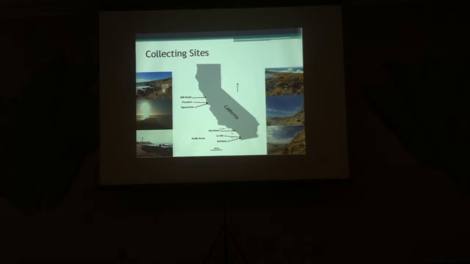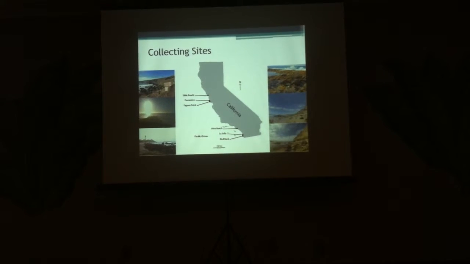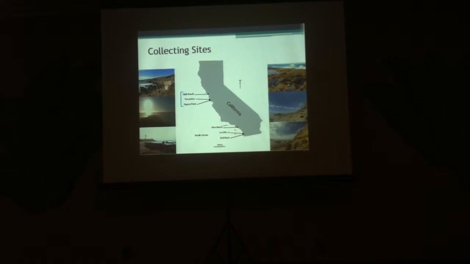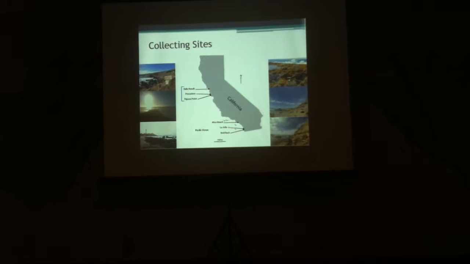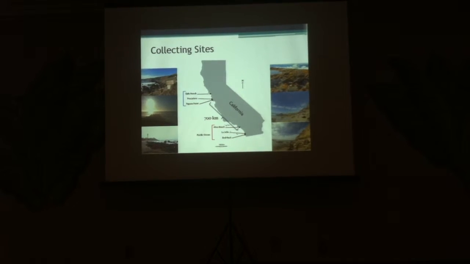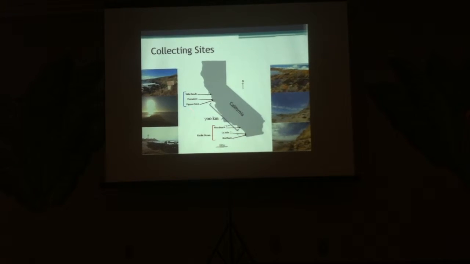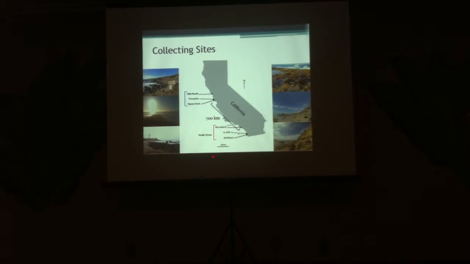For my dissertation, I focused on individuals collected from 6 different sites in California, 3 in Northern California, Slide Ranch, Pescadero, and Pigeon Point, and 3 in Southern California, Aliso Beach, La Jolla, and Bird Rock. And in terms of geographic distance, these Northern and Southern California sites are separated by about 700 kilometers. And just to note, this is a color scheme I'll be using throughout the talk of blue to denote northern populations and red for southern.